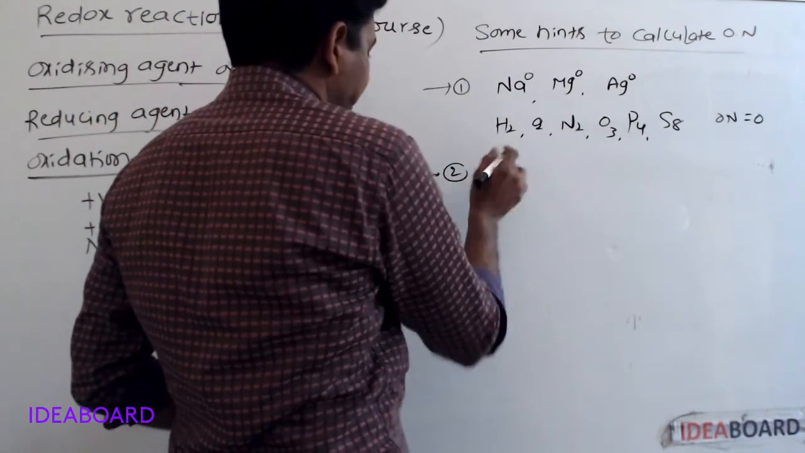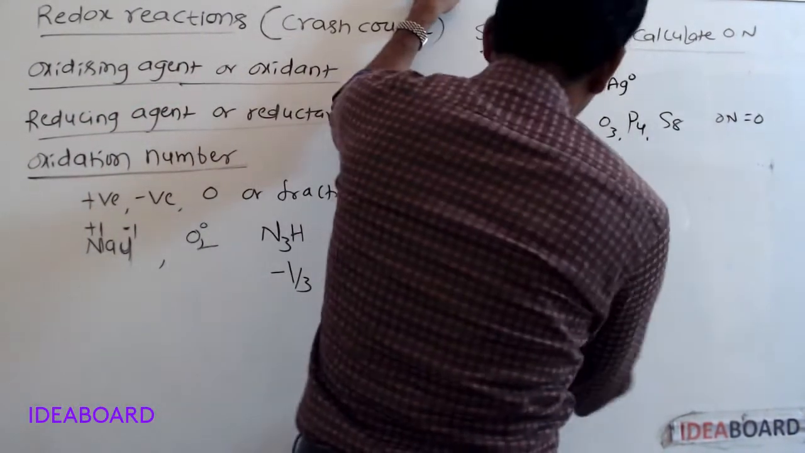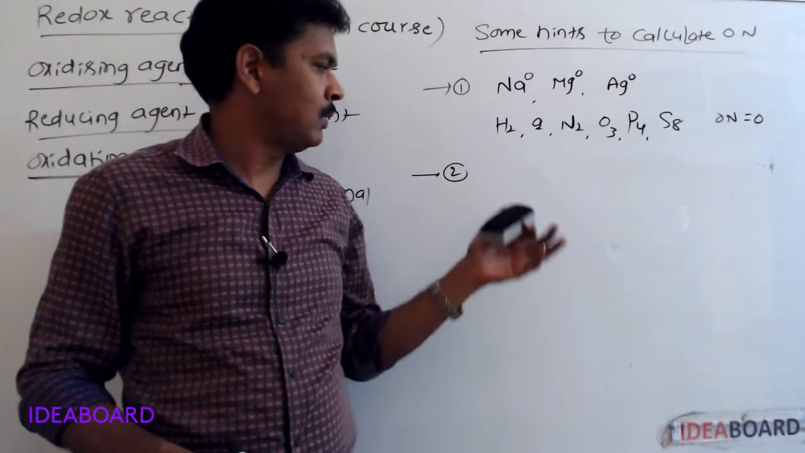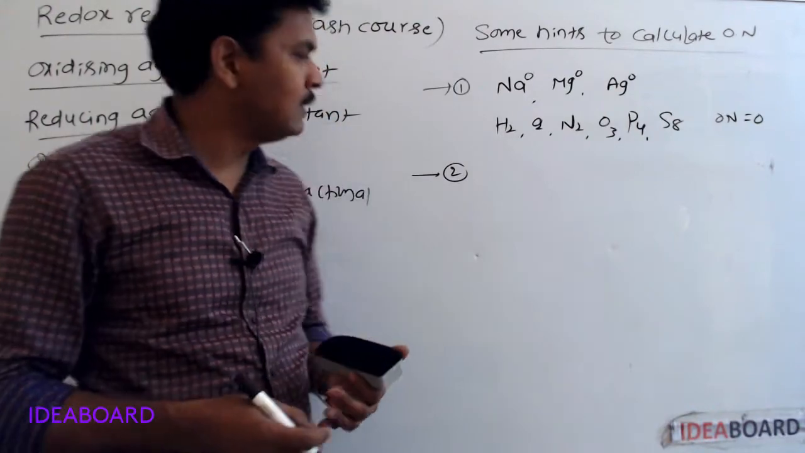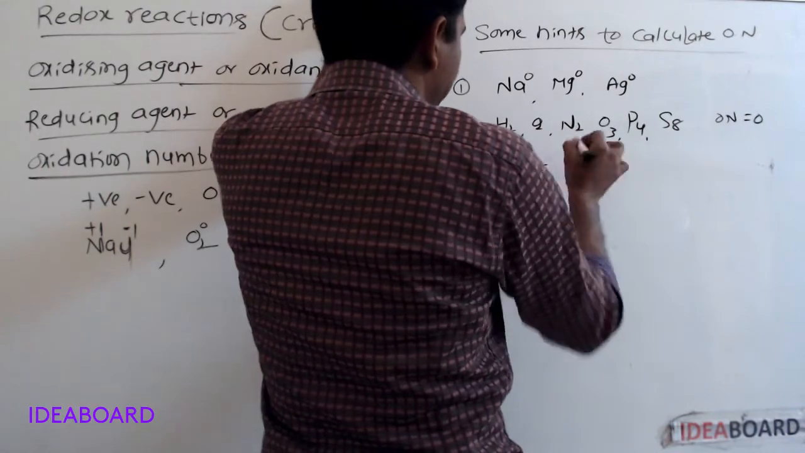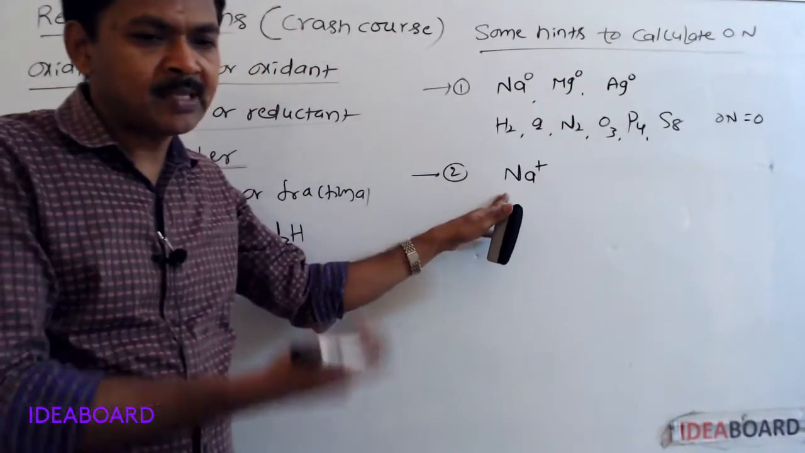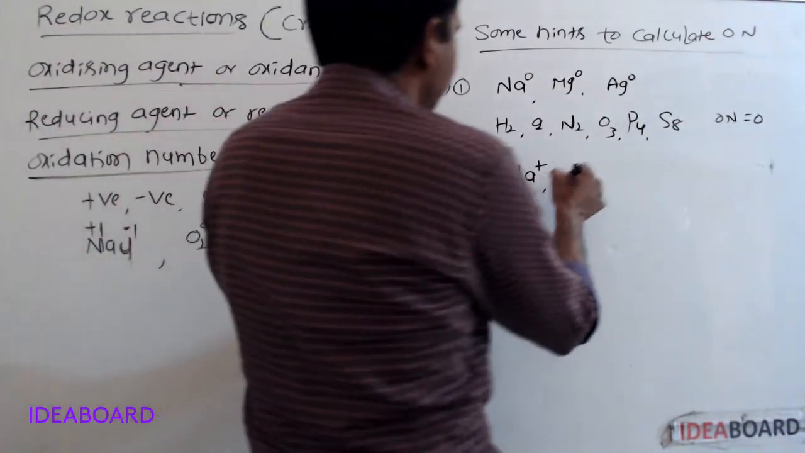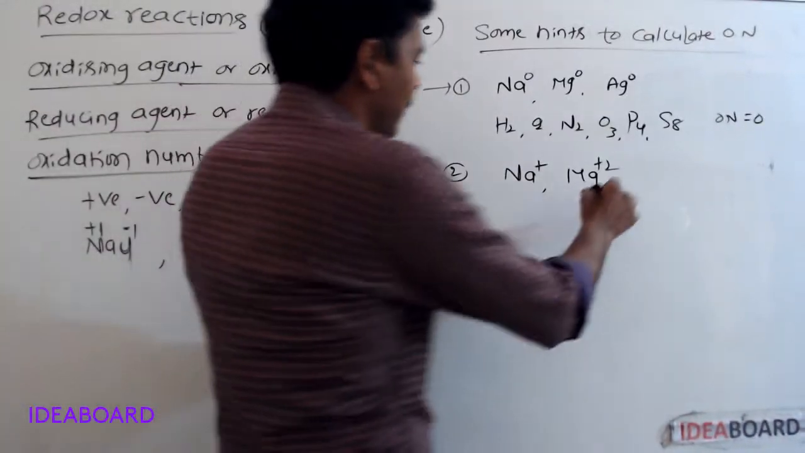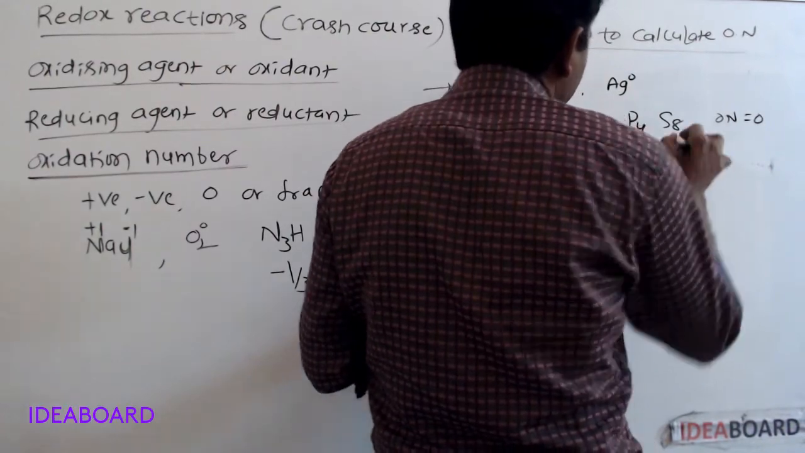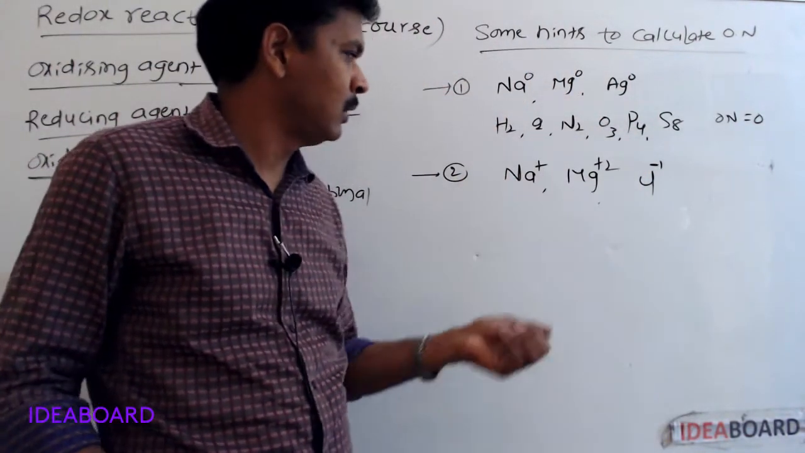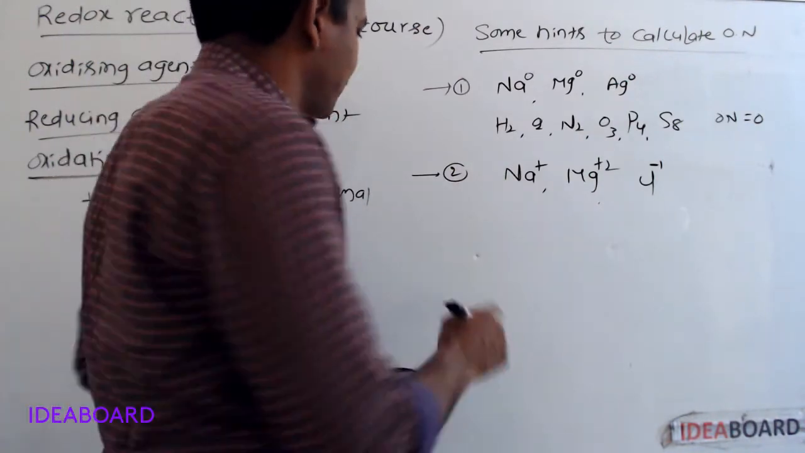Next, second one: the oxidation number of a monoatomic ion is equal to its charge. If we take Na+, its oxidation number is +1. If we take Mg2+, the oxidation number of magnesium is +2. If we take Cl-, the oxidation number of chlorine is -1. So the oxidation number of a monoatomic ion is equal to its charge.